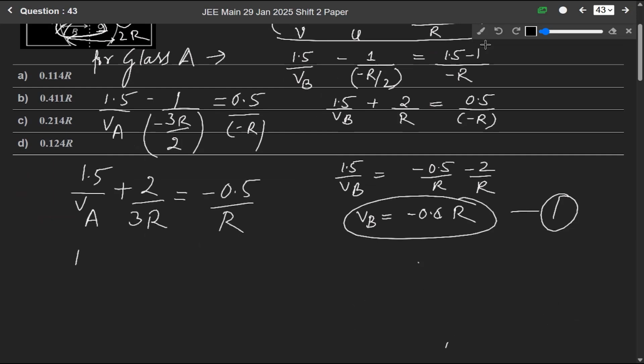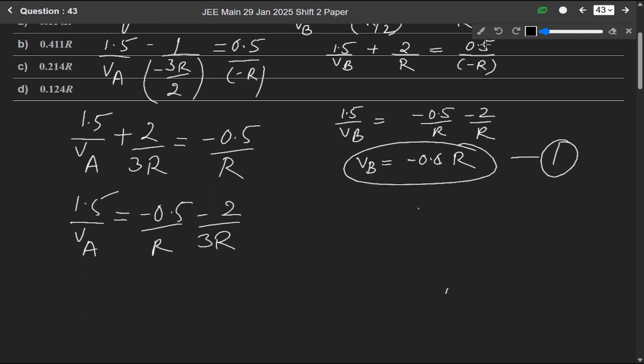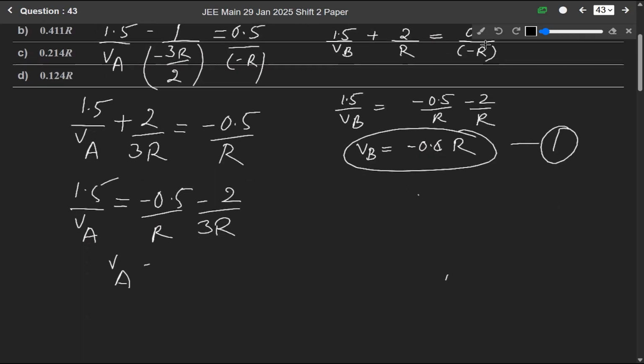So from here we get 1.5 over va will be equals to minus 0.5 r and minus 2 over 3r. So when we solve it, we get va will be equals to minus 9 over 7 r.